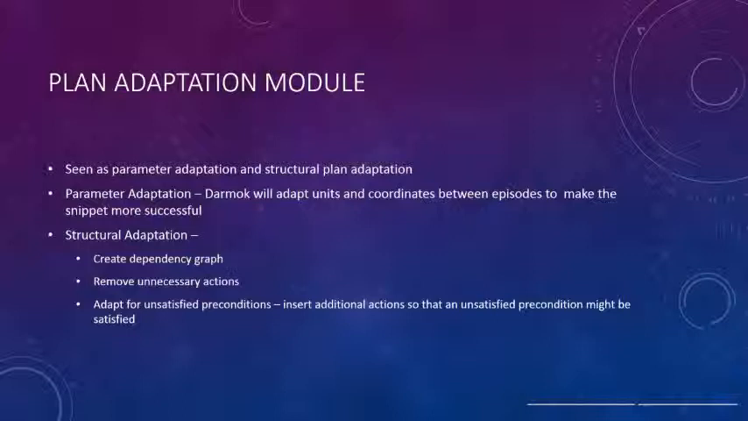The other adaptation that Darmok makes is structural adaptation. In this, the plan tree is dynamically modified based off of the condition of different nodes in the tree. The first thing that Darmok needs to do is create a dependency graph. This dependency graph is then analyzed to find what nodes might be removed as they're redundant or unnecessary. Whenever Darmok notices an unsatisfied precondition, on the other hand, it will attempt to insert additional actions so that the unsatisfied precondition can be satisfied before continuing the execution of the plan.